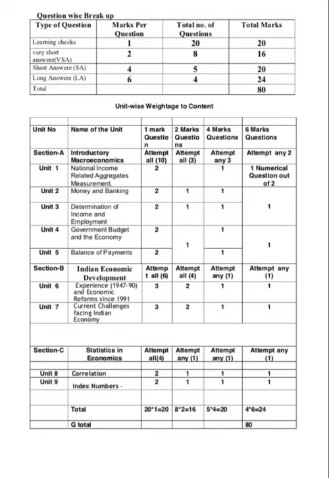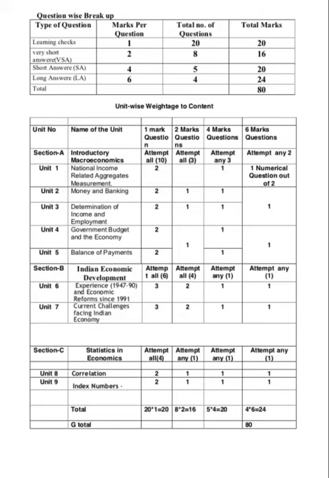Section B includes Indian economic development, and it includes unit 6, that is experience and economic reforms since 1991, meaning the first phase of the Indian economy, that is from 1947 to 1990. This we have already discussed, like I have already made videos on these topics, so you can check the playlist on my YouTube channel. The channel name is LX Institute of Commerce, and here you will get the videos on these topics, Indian economic development.